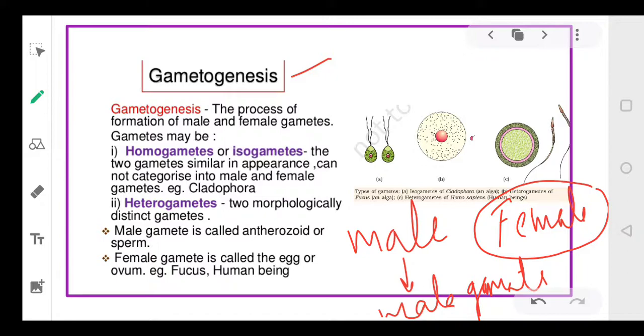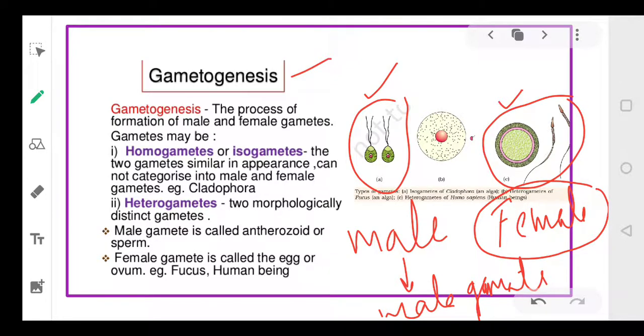Now we can divide gametes into two basic categories. One, homogametes. Homogametes means where both the gametes, your male gamete and female gamete, are approximately of the same size and same appearance. So they are referred to as homogametes or isogametes. Now coming to human beings, the egg is bigger in size and the sperms are of different size.